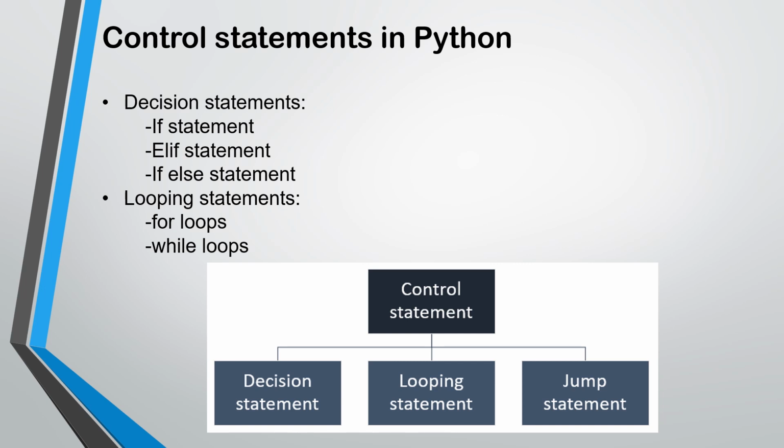Now we will talk about control statements in Python. These are decision statements. In this, the if statement, elif statement, and if else statement will come. Another one is looping statements, which are for loops and while loops.